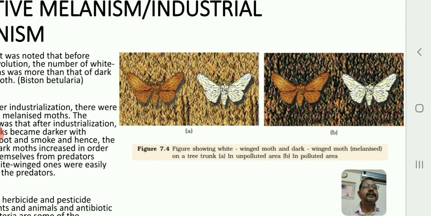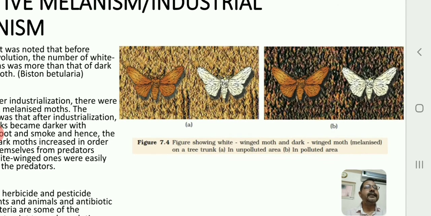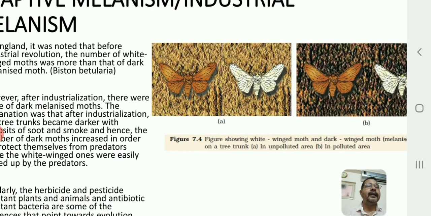After the industrial revolution, the soot released from the chimneys of the industries gradually settled onto the tree trunks, right? As the tree trunks were covered by the soot, it killed the lichens. And when the lichens were killed, what happened? The white winged moths could be easily seen by the predators, by the birds, and the advantage was for the dark melanized moths.